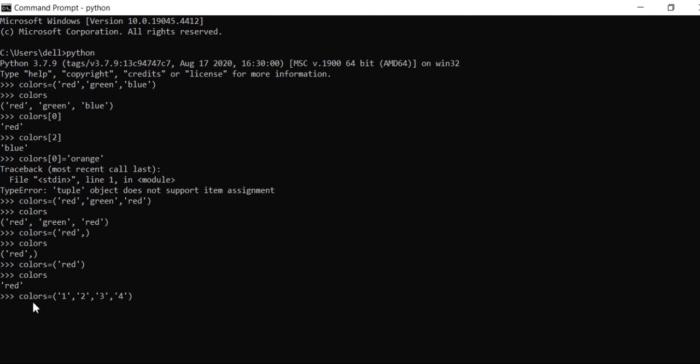Here in tuple colors there are 4 data elements. Now hit enter. Now I want to find out the length of my tuple. So write down the len function, under the round brackets write down the tuple name here and hit enter. The answer is 4. The length of my tuple is 4. Now it is clear to you.